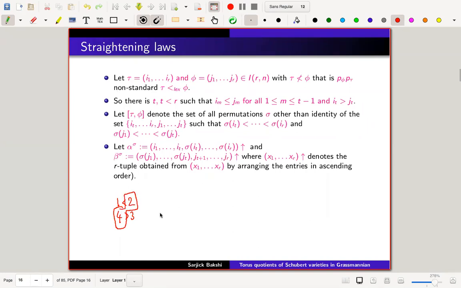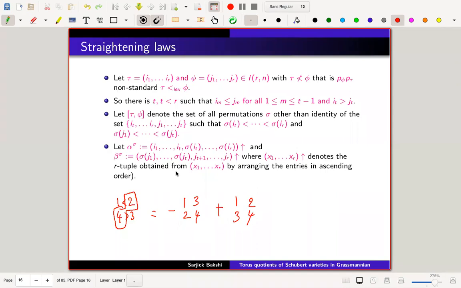Then what the straightening rule says is that this will be minus 1 2 3 4 plus 1 3 2 4. This is the rearrangement of the word: 2 comes here and then I rearrange the whole column.